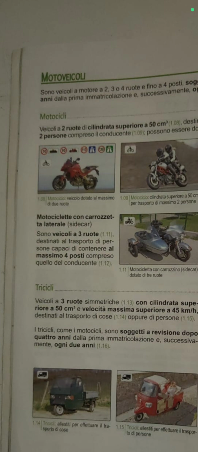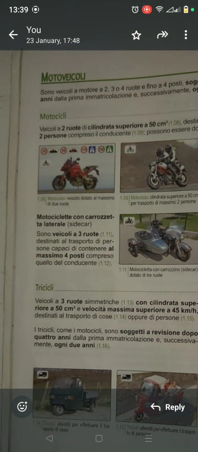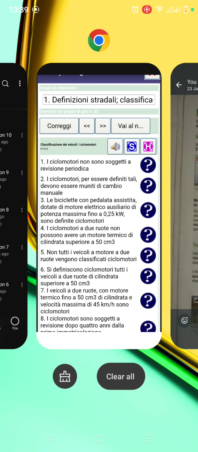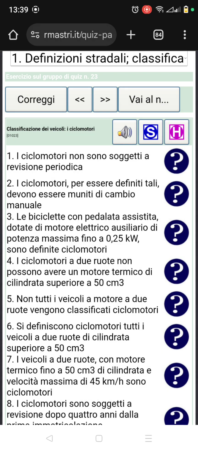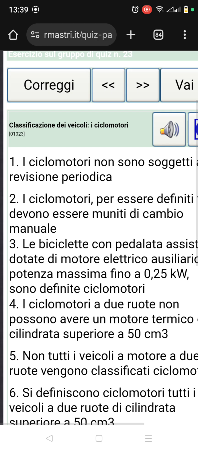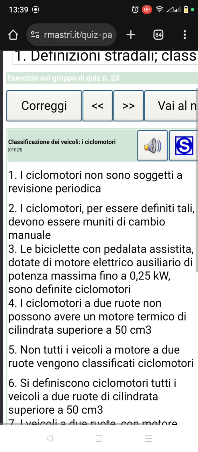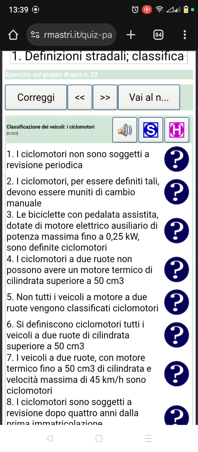So let's do question and answer on the small motorbike, so that we understand before we continue, because it's very, very important for understanding before the continuation. You cannot just be rushing without understanding. Now the classification of vehicles is Ciclo-Motore, the small motorbike. So let's do the question and answer on them. We have already done with the lesson.